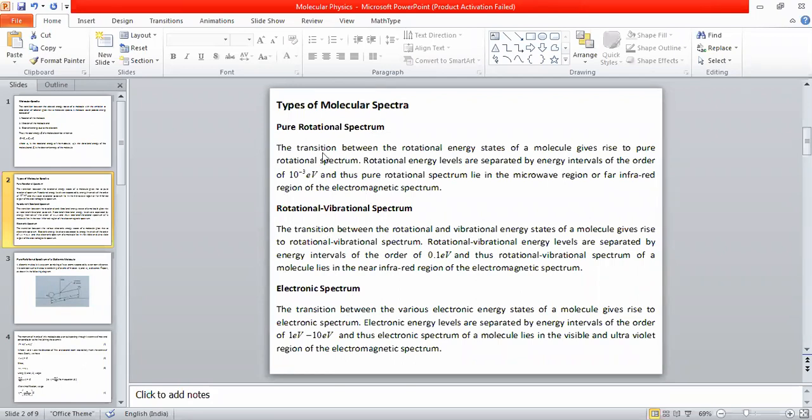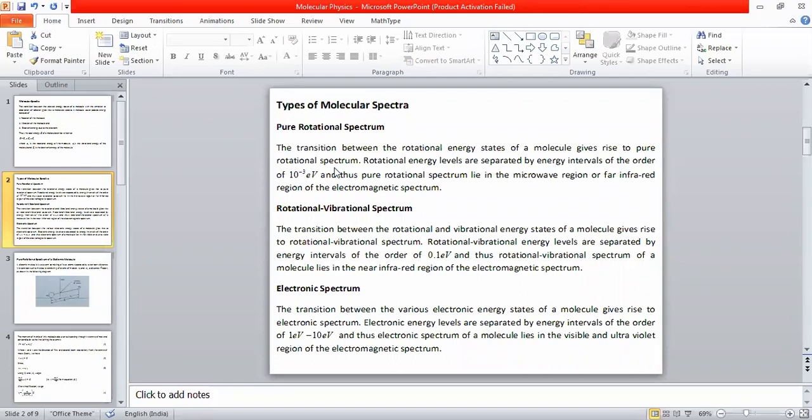Briefly, the transition between rotational energy states of a molecule gives rise to pure rotational spectrum. A molecule can undergo rotation, and therefore it possesses rotational energy. Since they possess rotational energy, as per quantum mechanics, these rotational energy levels are quantized, just like electronic energy levels are quantized.